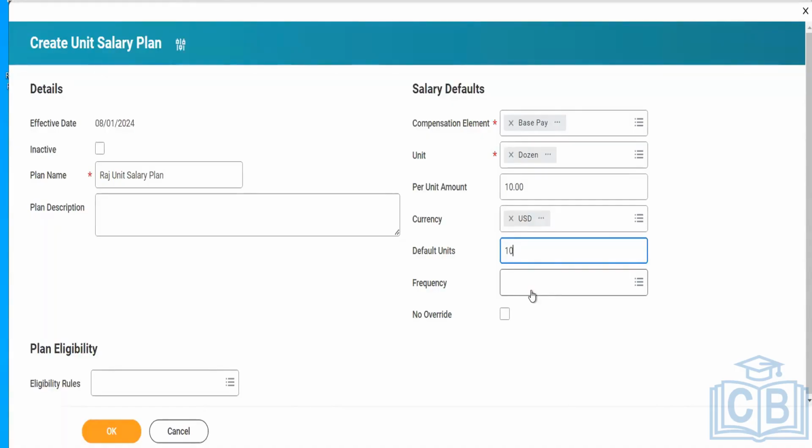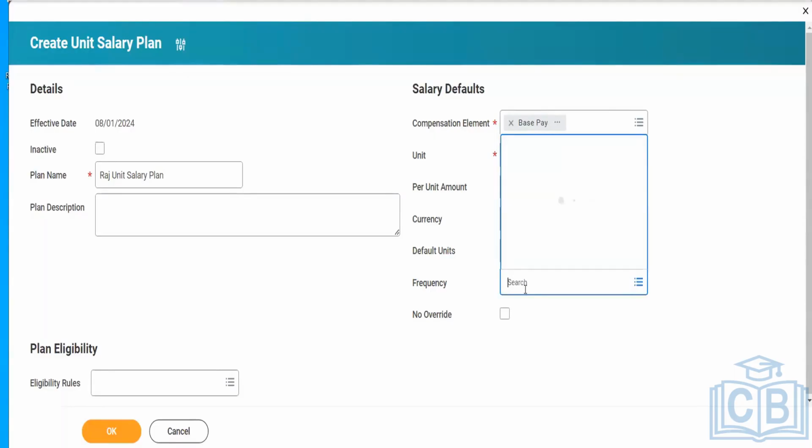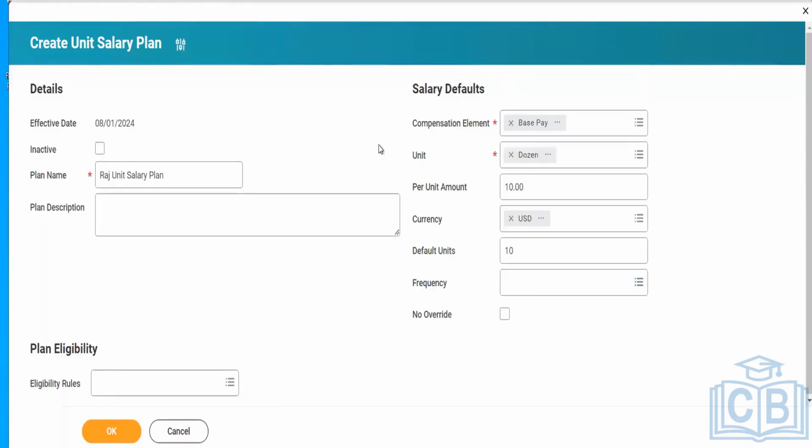This is related to the number of units. Here I'm talking about a daily basis, so it will come under that. But this can be something related to something else, and in that scenario this frequency will change.